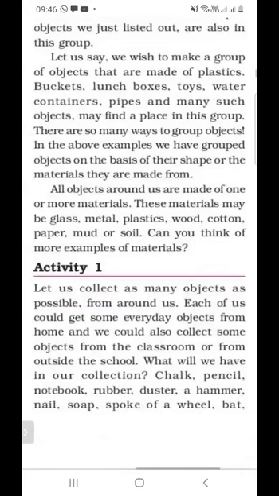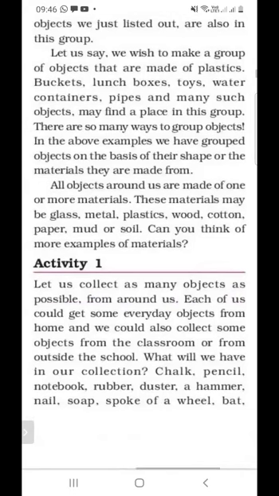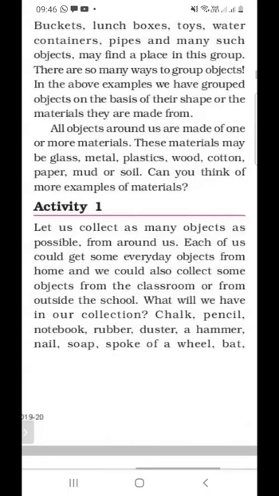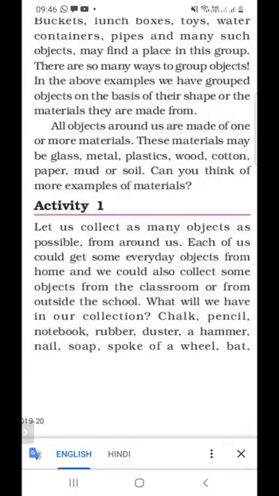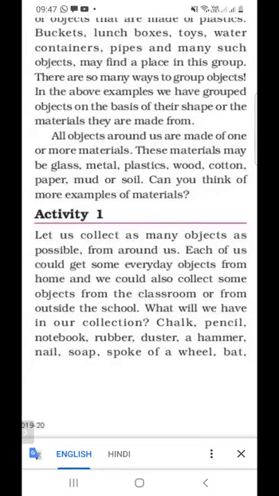And next is activity 1. Let us collect as many objects as possible from around us. Each of us could get some everyday objects from home, and we also collect some objects from the classroom or from outside the room. So we can collect objects from our home, from the classroom, and from outside the school.